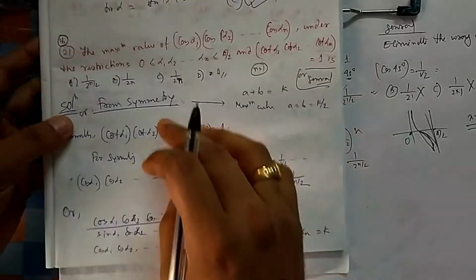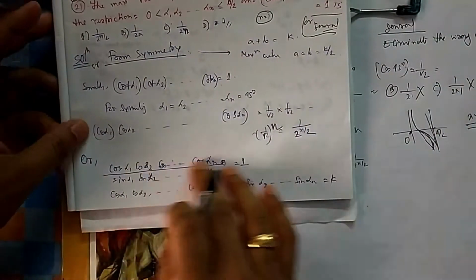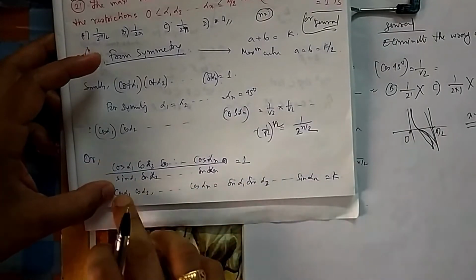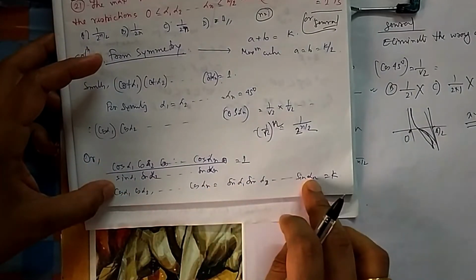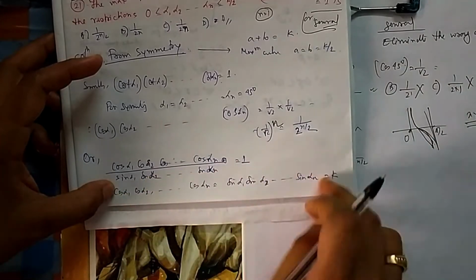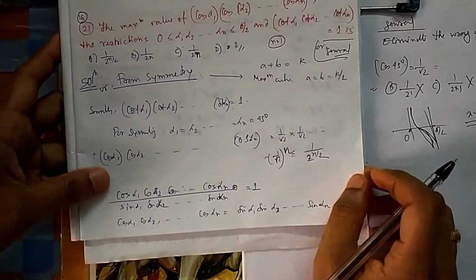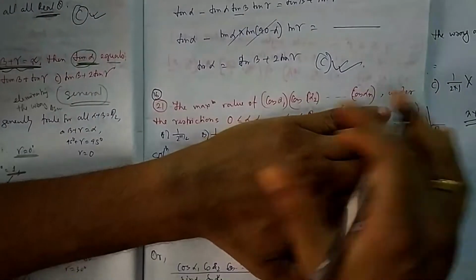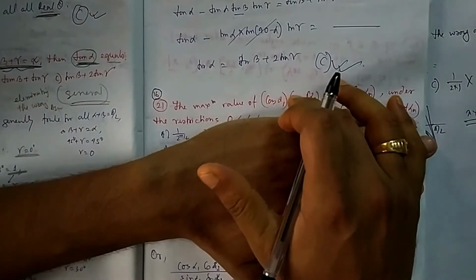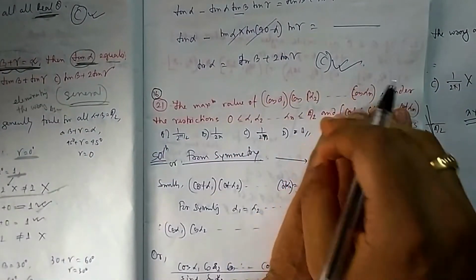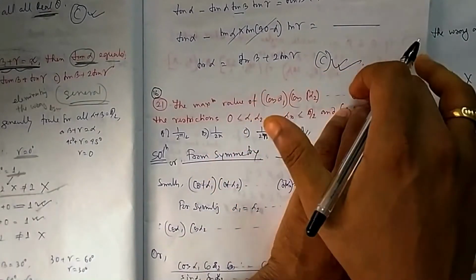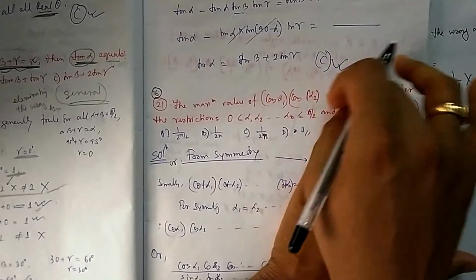Or suppose you don't know symmetry, you don't know this one, then you go by normal convention. This is given cot, that is cos by sine is 1. So cos 1 to n and sine 1 to n are equal, and both these equal to k, let me assume. Okay, if I assume that means these both are k, because I need to find cos. Now if nothing is given, then what is the maximum value of this one? If nothing is given, what is the maximum value of cos alpha 1? Suppose this is given, this is not given. What is the maximum value? The maximum value is 1, because if all are at maximum, then the product will be maximum. Maximum value of all is 1.